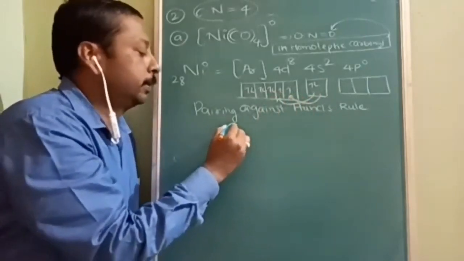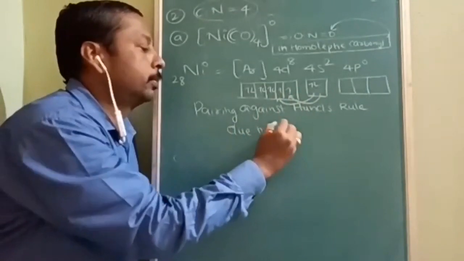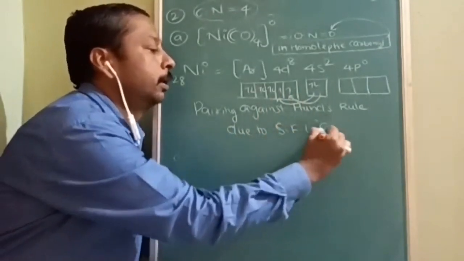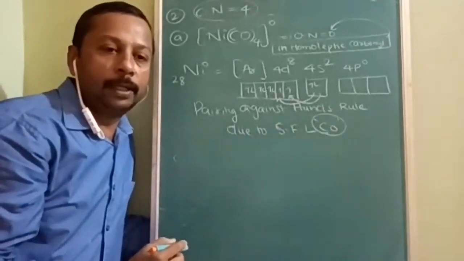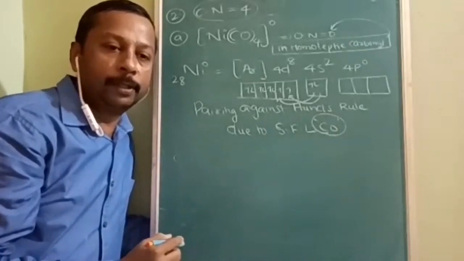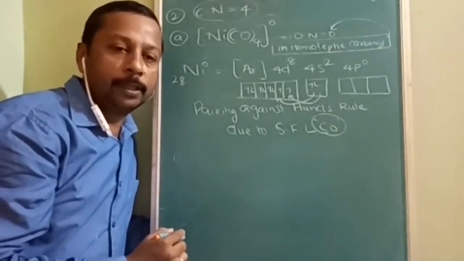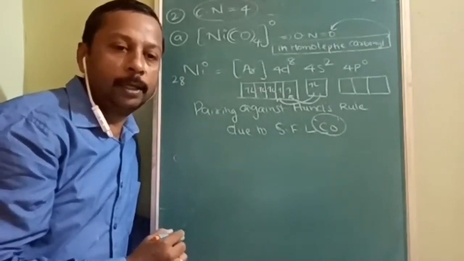It happens due to a strong field ligand, that is CO. Carbon monoxide is a strong field ligand. How do you identify a strong field ligand? Everything will be explained in crystal field theory, but for the time being, you should remember CO as a strong field ligand.